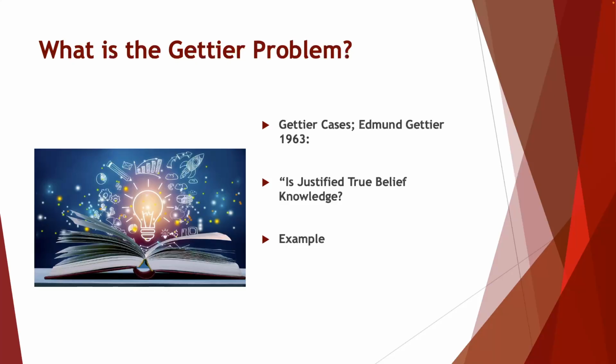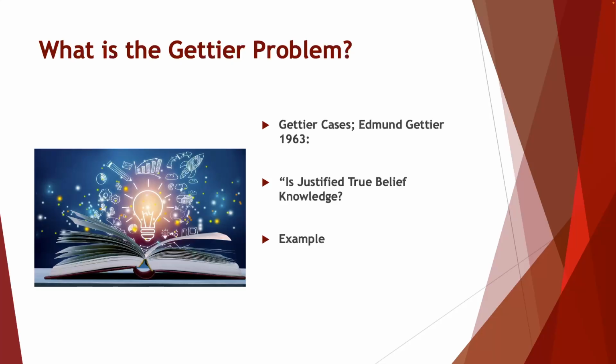Based on this information, Smith believes that Jones will get the job. As a result, Smith also believes that the person who gets the job has 10 coins in his pocket, since Jones has 10 coins in his pocket. Smith has no further evidence for the second part of his belief, but based on his reasoning, he believes both parts to be true. A little bit weird, but let's just get to the second point.